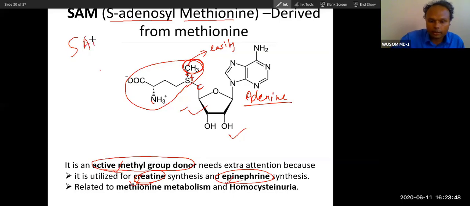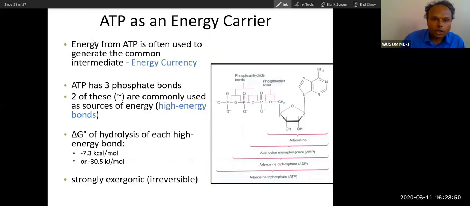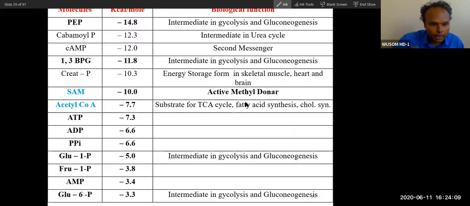This is a nucleotide. Now, you already know ATP is an energy carrier. You already know 3 phosphate groups are there. When you hydrolyze this phosphate, 7.3 kilocalorie energy will be released, at least from the first and second phosphate. You can see the phosphate released here. So when you hydrolyze ATP, it is 7.3.